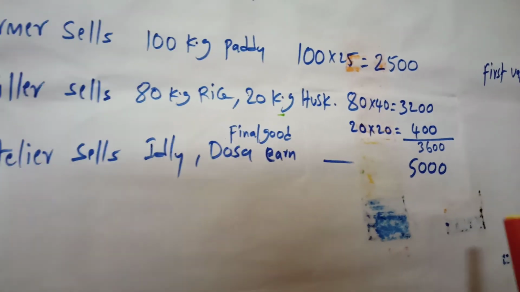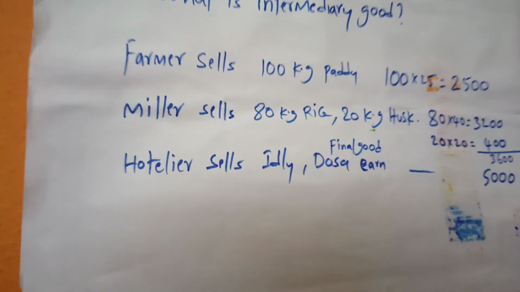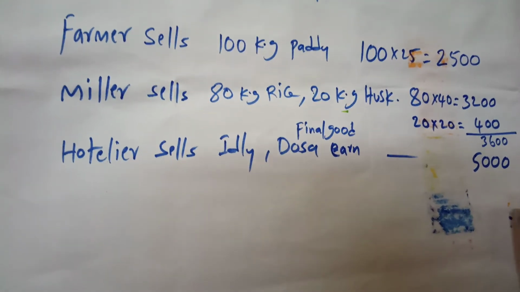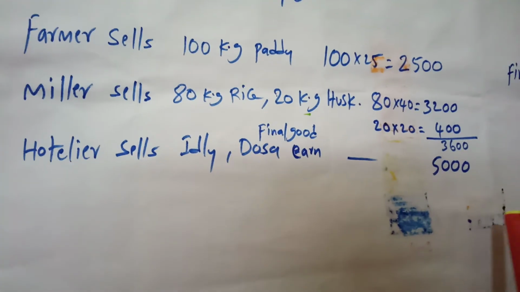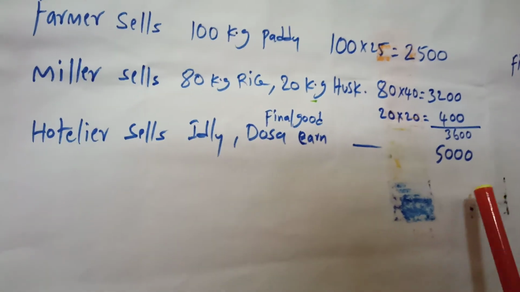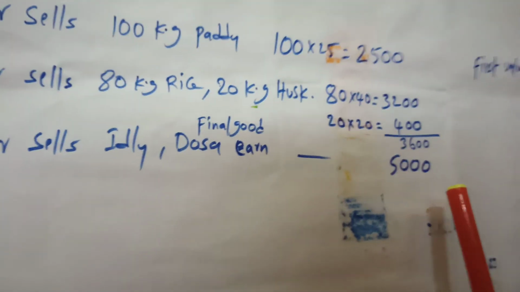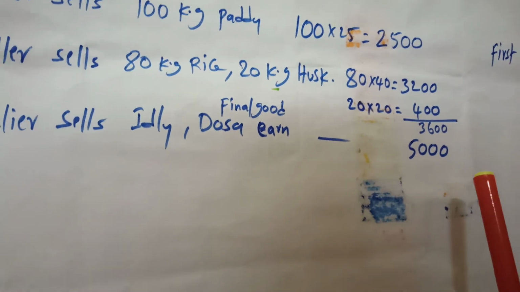So the experts recommended taking only the final values of all goods and services at market price; it is enough to prepare GDP. So this is the process of estimation of GDP.